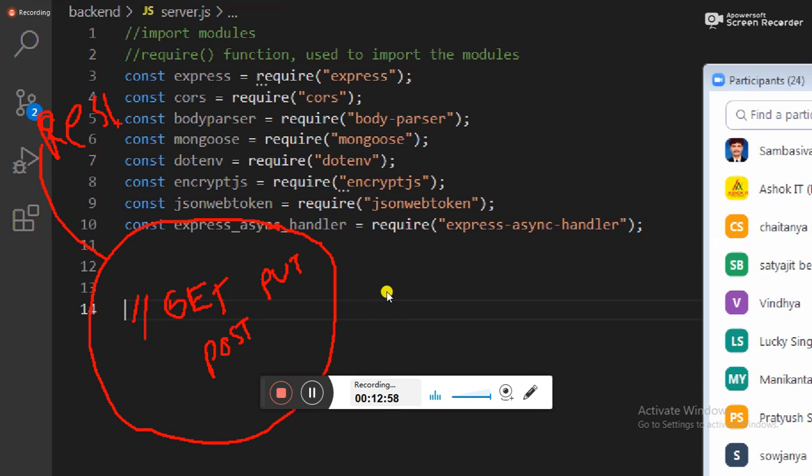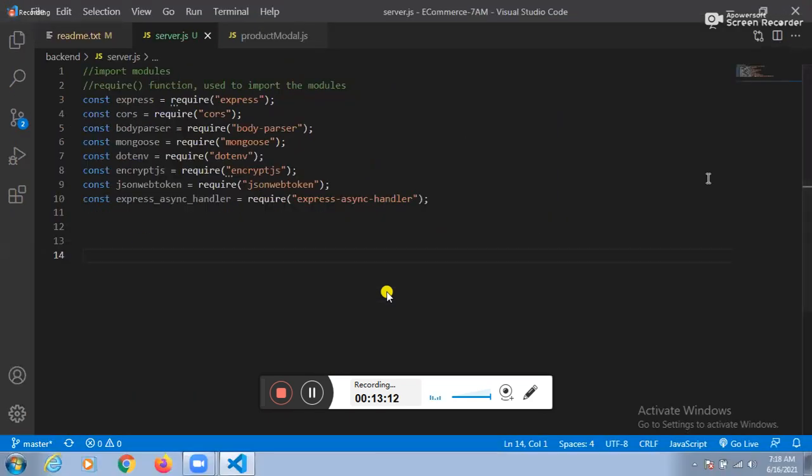To develop REST services, we need to prepare a REST object. To develop REST services, we need to create a REST object. What do you want to create? A REST object. So how can I create a REST object?